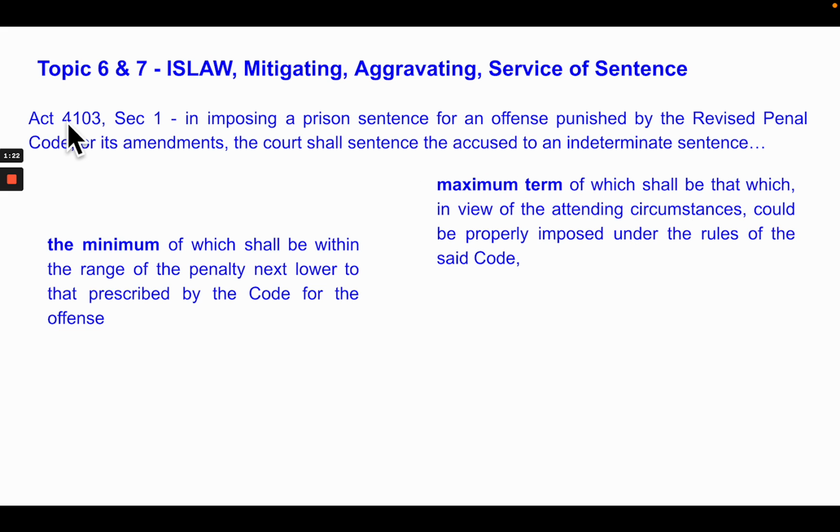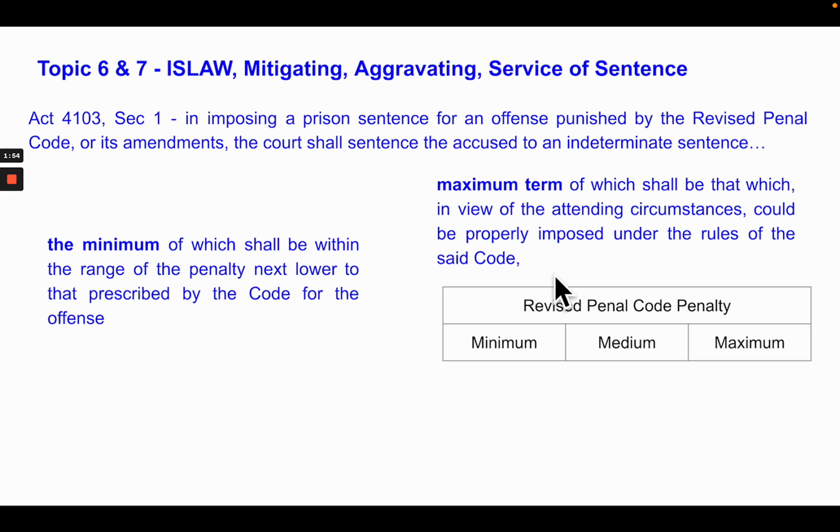Without the indeterminate sentence law, the Revised Penal Code says, figure out the mitigating and aggravating circumstances and impose the penalty as prescribed by the Revised Penal Code. Now, but because of Act 4103, the indeterminate sentence law, the law says you can provide a minimum period which shall be within the range of penalty next lower to that prescribed by the code. All right, so those are your magic words. Take note, we'll give an example. This is how it looks like.